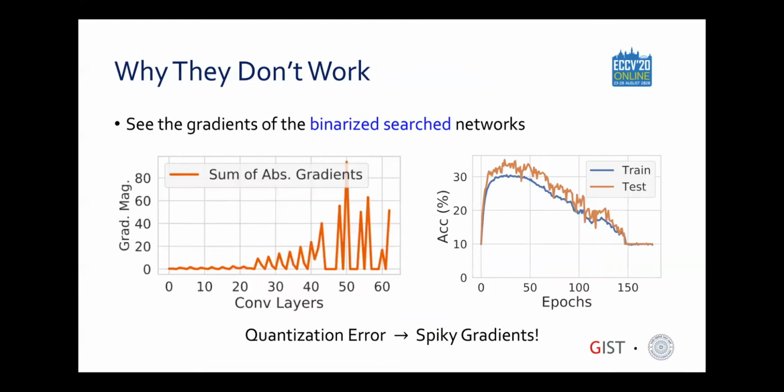To investigate why those searched architectures didn't train, we checked the gradients during training. Interestingly, we observed that quantization error in the binary domain causes spiky gradients, which led to unstable training. So we want to reduce the quantization error when searching for binary networks.